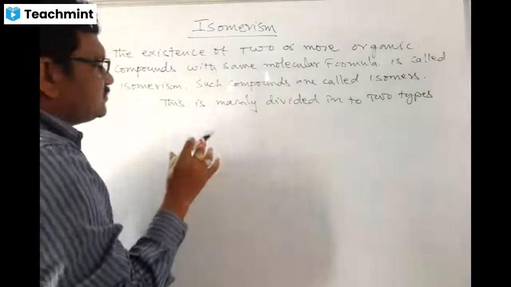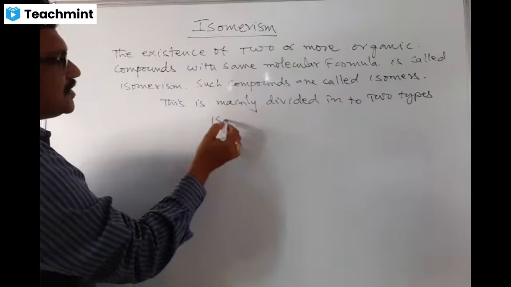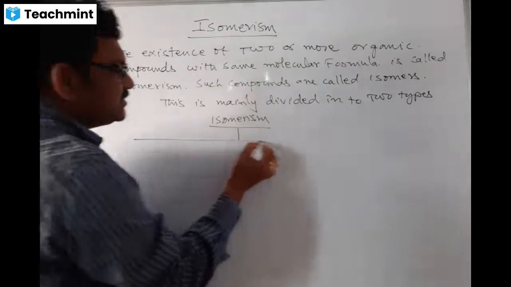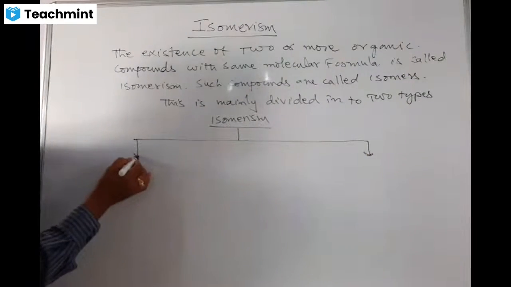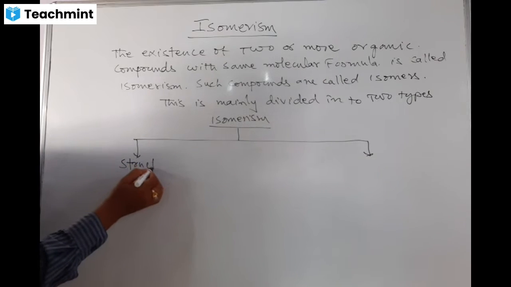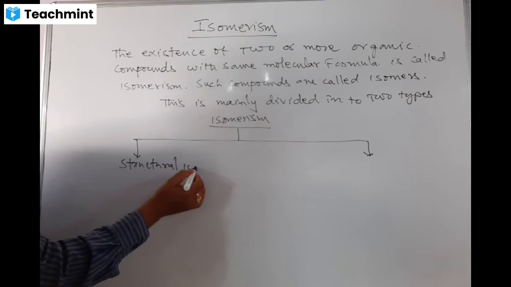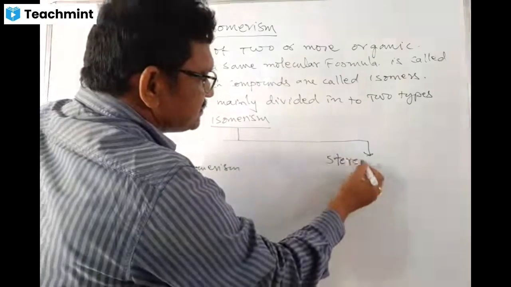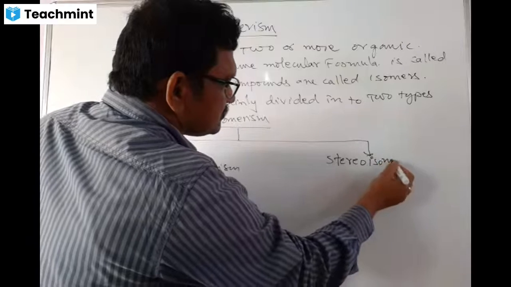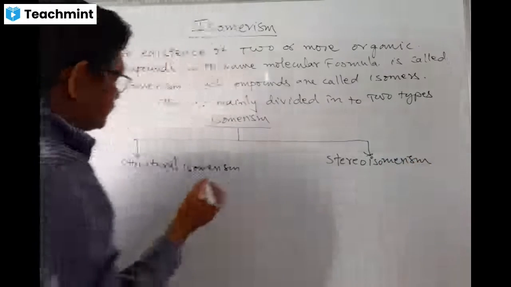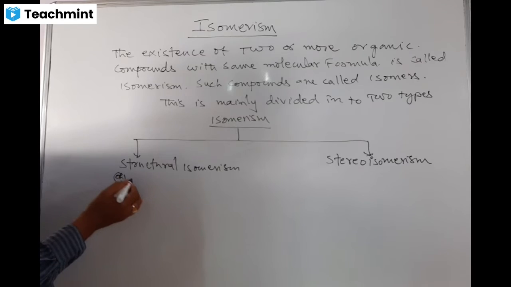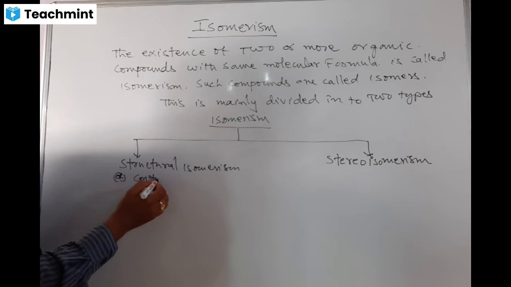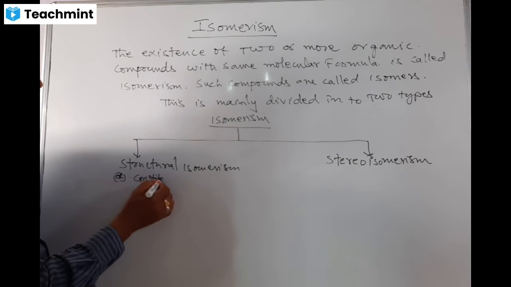Here I give you a nutshell: isomerism is mainly divided into two types, structural isomerism and stereoisomerism. This structural isomerism is also called constructional isomerism or constitutional isomerism.